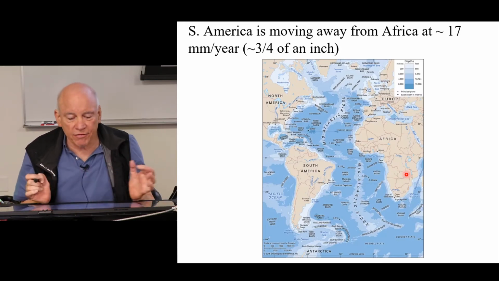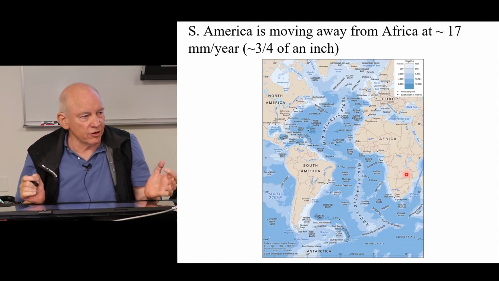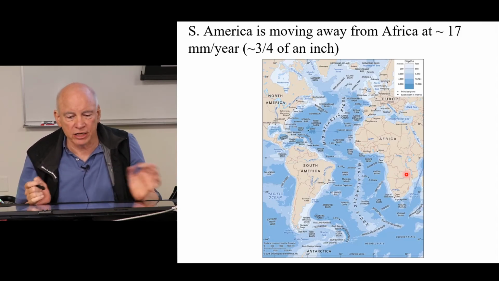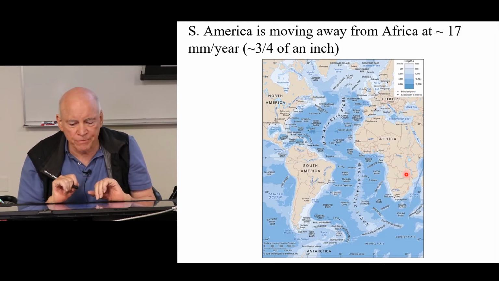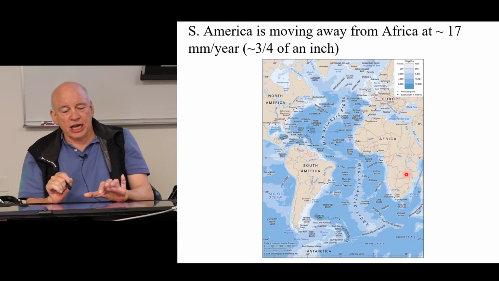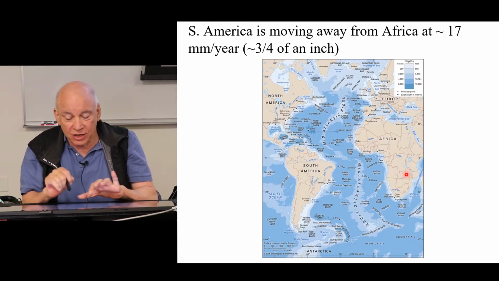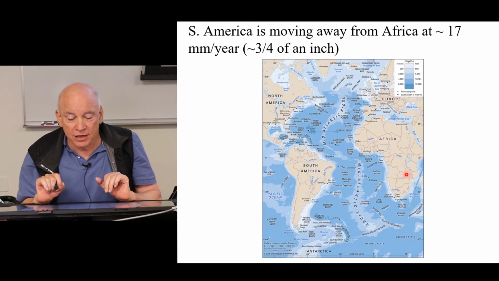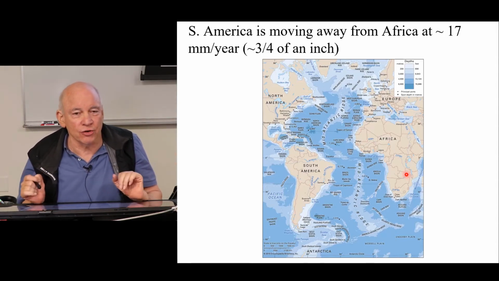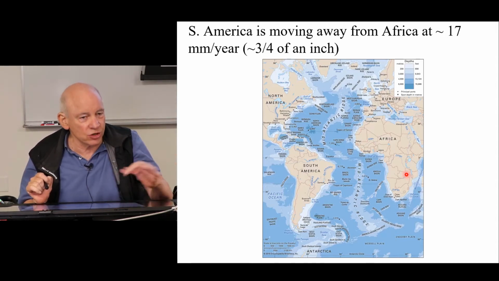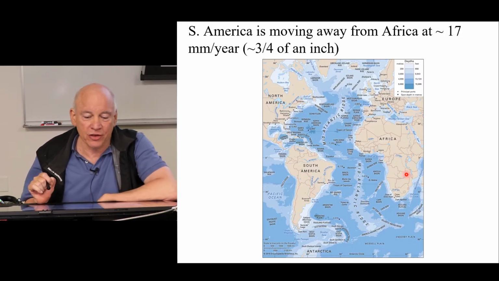So because of the Mid-Atlantic Ridge divergent plate boundaries, South America is moving away from Africa at about 17 millimeters a year, about 3/4 of an inch. Now, it may not have escaped your notice that South America and Africa could sort of fit into each other, and that is true. They were originally joined, and we'll talk more about this later in the course.